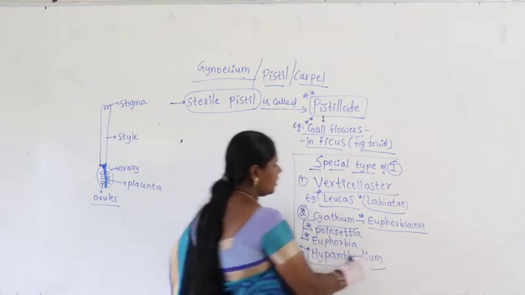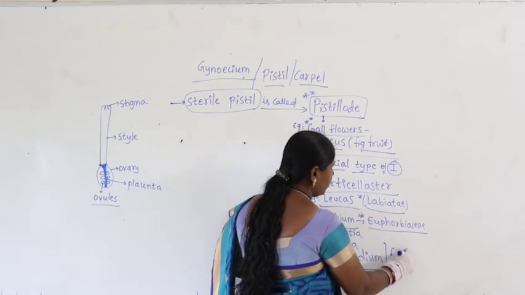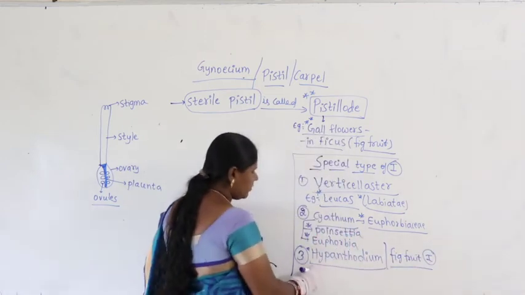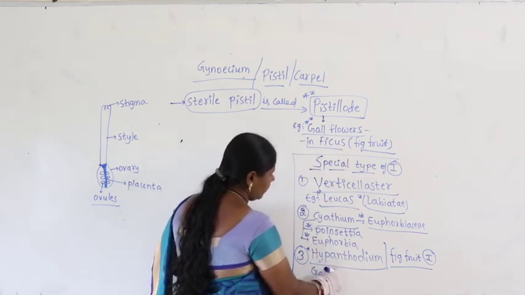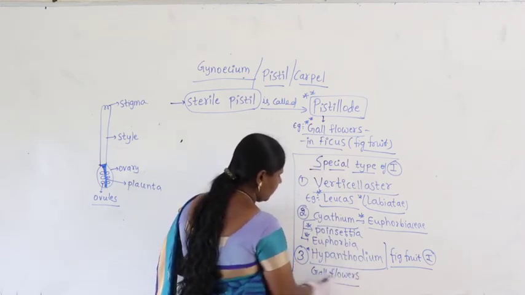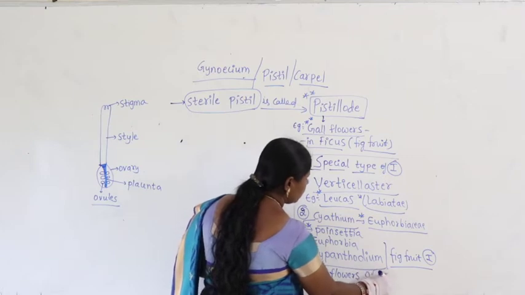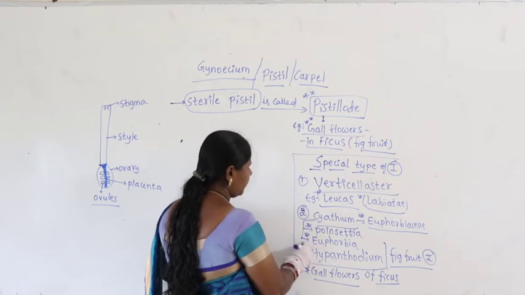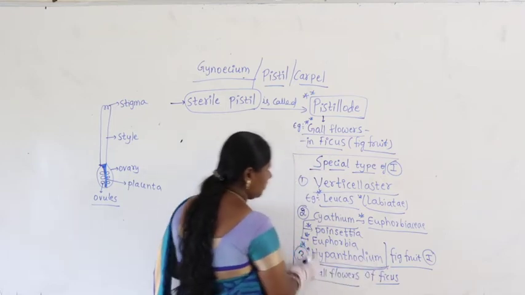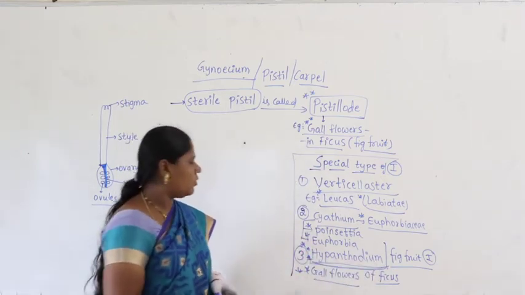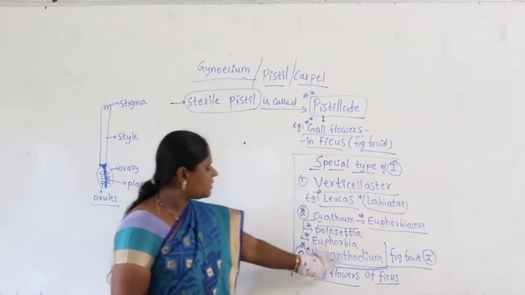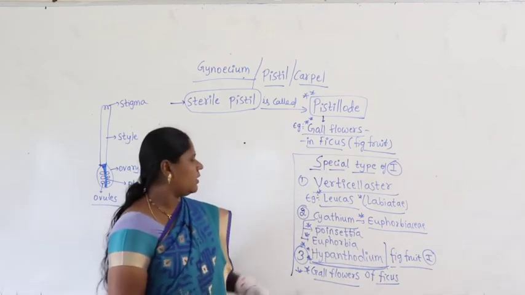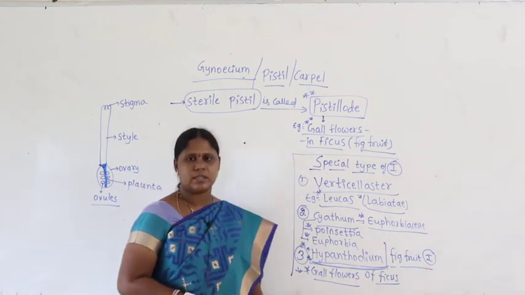This is also called fig fruit inflorescence. What is the example? Here the same thing will come, gall flowers of Ficus. So remember Hypanthodium, very important. Hypanthodium itself is called fig fruit inflorescence. Very important. Under special type of inflorescence we discussed three types.